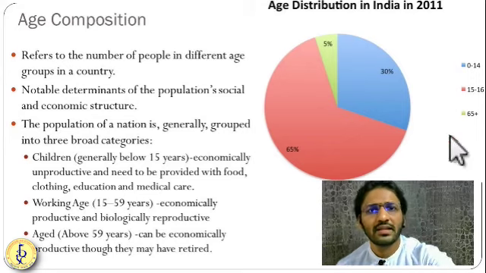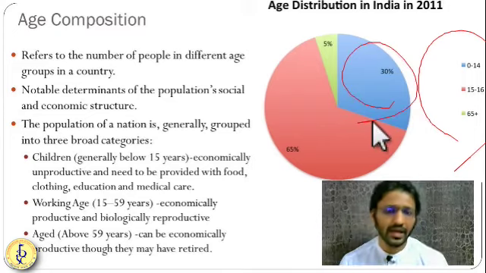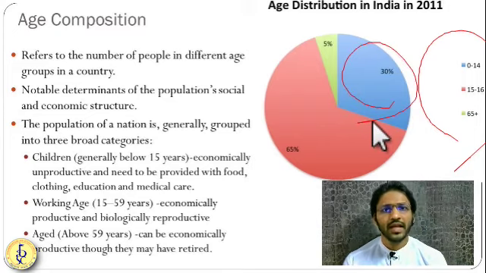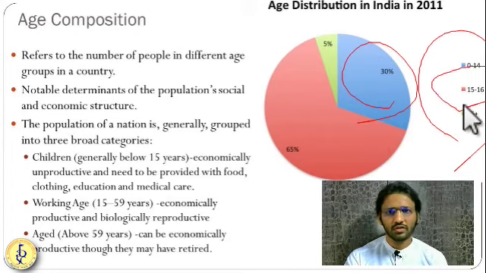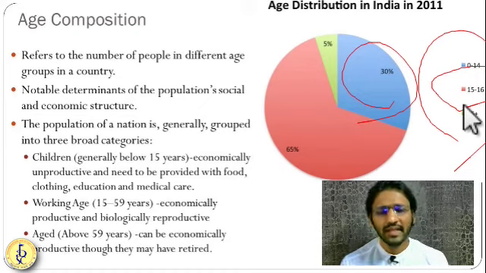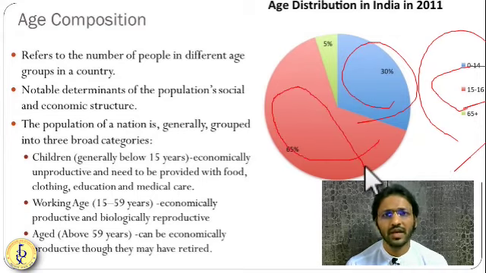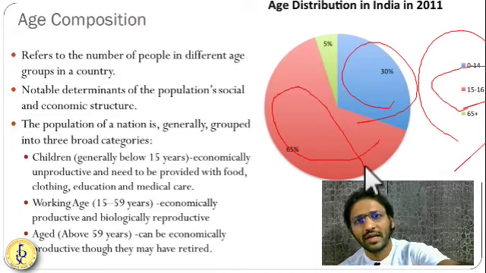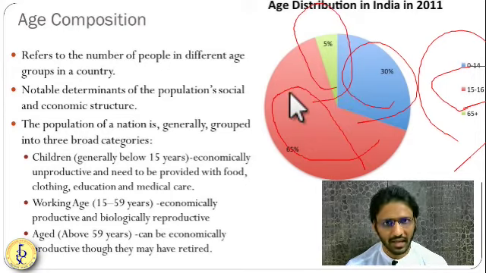Generally there are three segments we make in terms of age distribution. First, 0 to 14 years for the children. You can see there are about 30% children, completely dependent upon adults. Then you have 15 to 59 years, the productive population, almost 65%. And then the aged or retired population above 59 years, where we have only 5% of the people. So age distribution in India is like this.